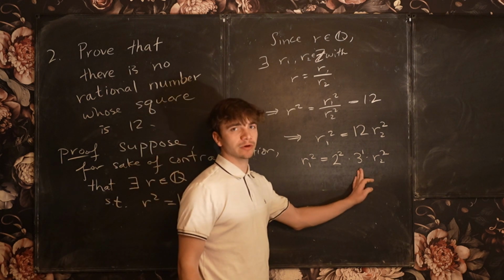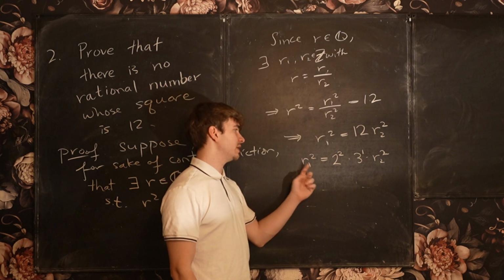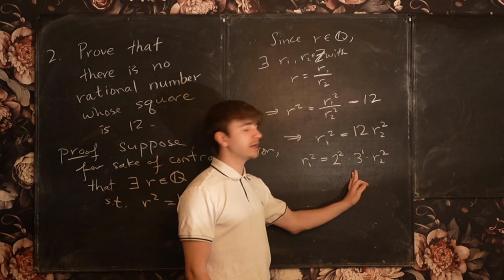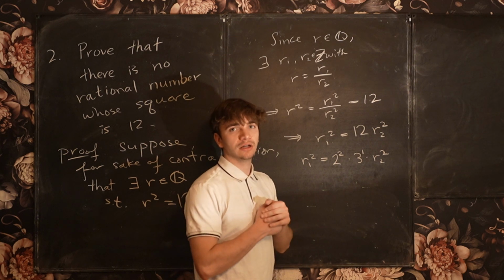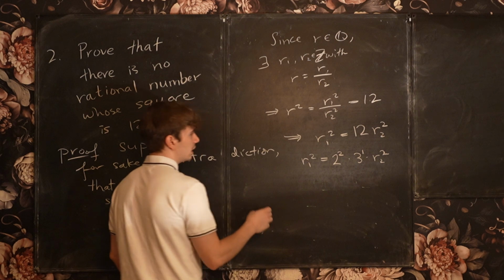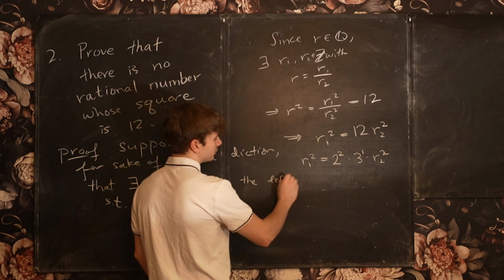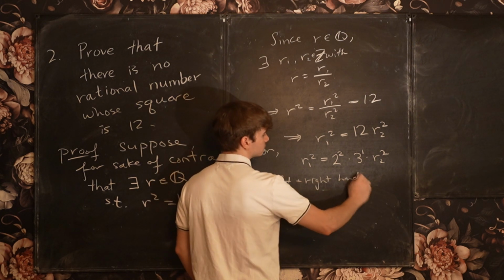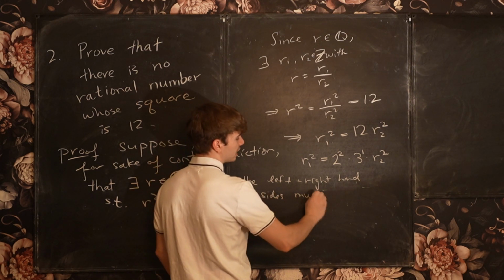3, which is a prime number, okay? If I look at the powers of 3 on the left-hand side, they must be even because r1 is raised to the second power. The powers of 3 on the right-hand side must be odd, because of the extra factor of 3 times r2 squared. Okay, so in particular, the left and right-hand sides must have different prime factorizations.